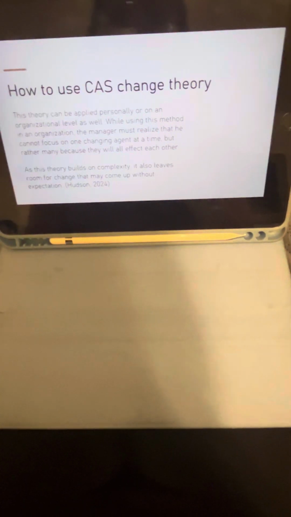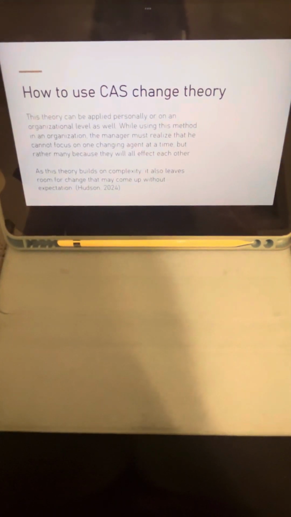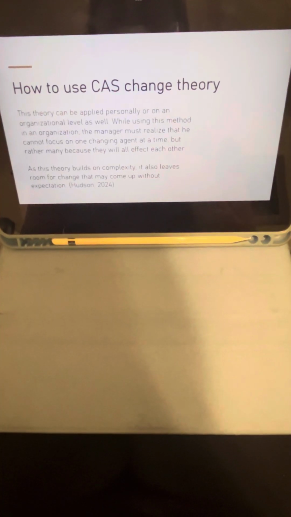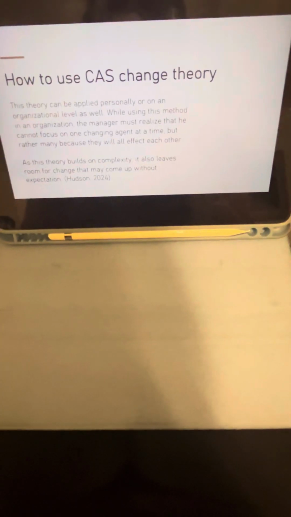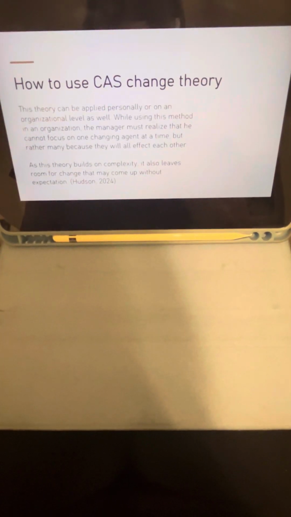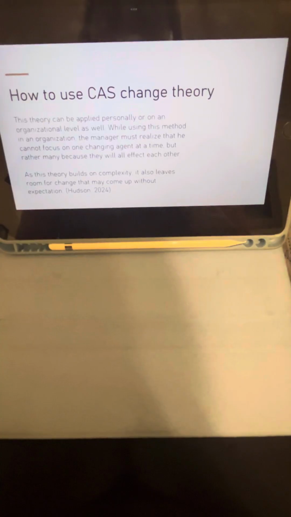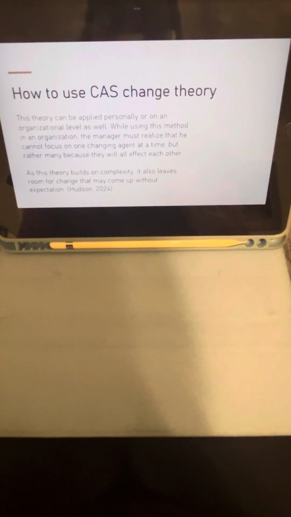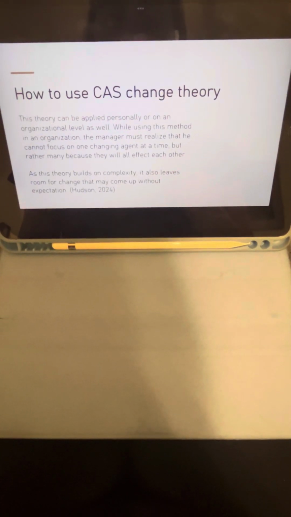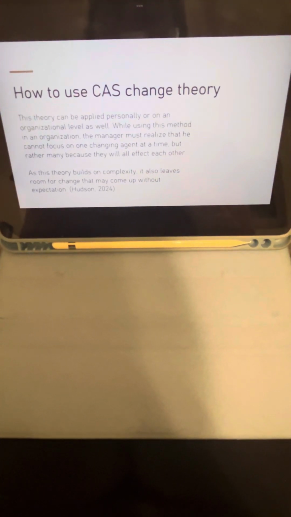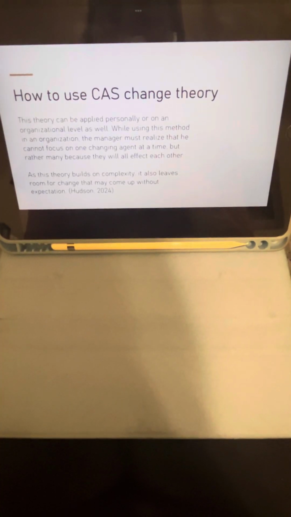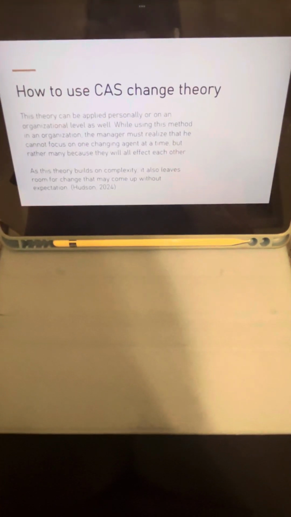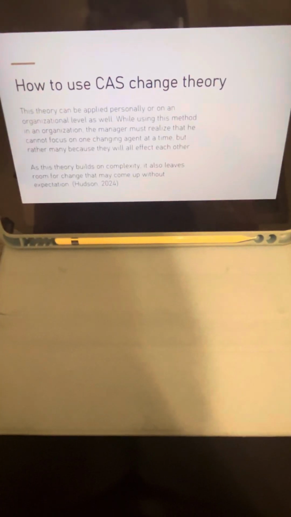How can we use this change theory? This theory can be applied personally or on an organizational level as well. While using this method in an organization, the manager must realize that he cannot focus on one changing agent at a time, but rather many agents, because they will all affect each other. As this theory builds on complexity, it also leaves room, or rather makes awareness of, change that may come up without expectation. This thought breeds from thinking that the world is always evolving in complexity.